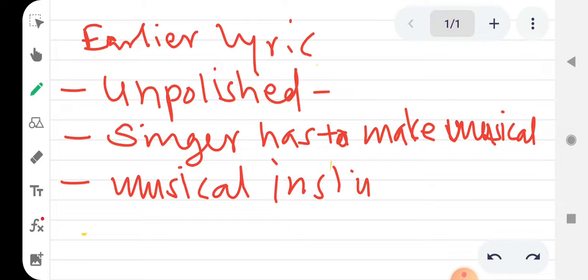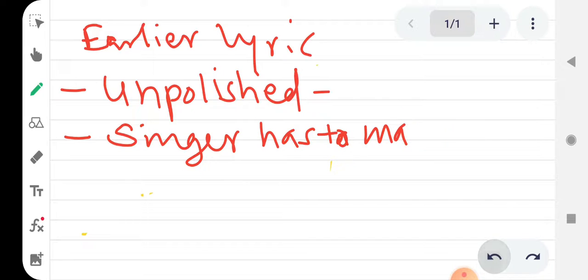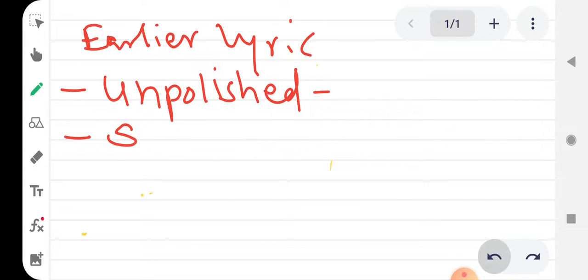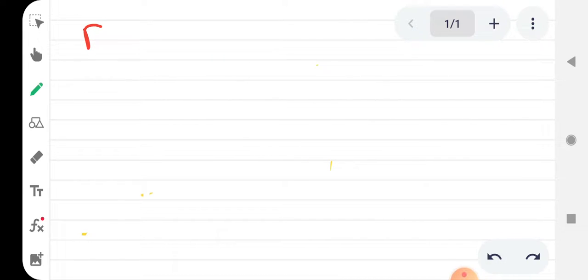Here in this context external music was important. But in the later ages, what happened? The internal music of the word was invented. Means poet realized that the words themselves could be musical. The choice of the word should be made.